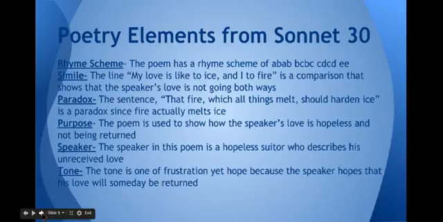And the tone of this poem was one of frustration yet hope, because the speaker hopes that his love will someday be returned. And the speaker in this poem is just a hopeless suitor who describes his unreceived love.